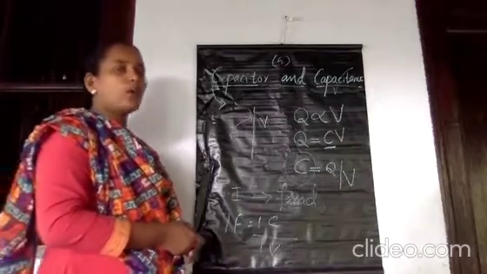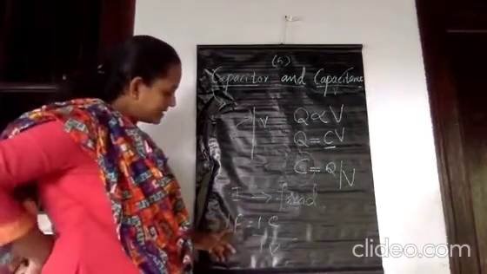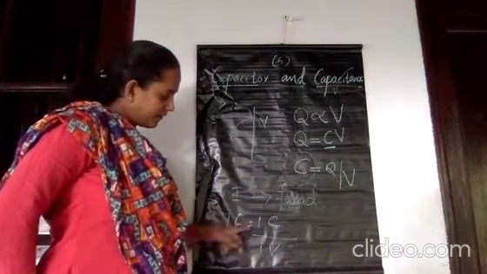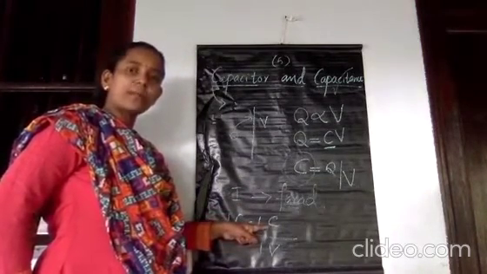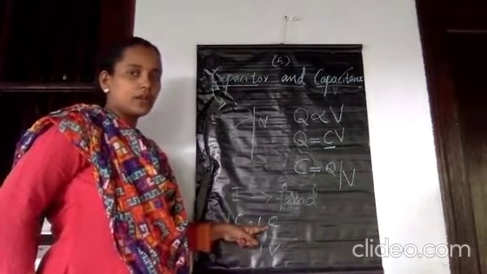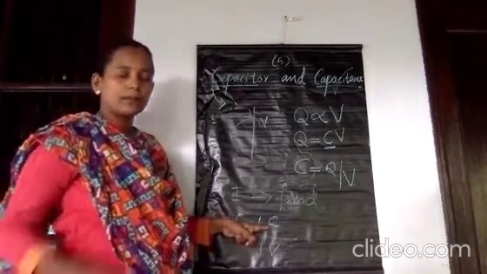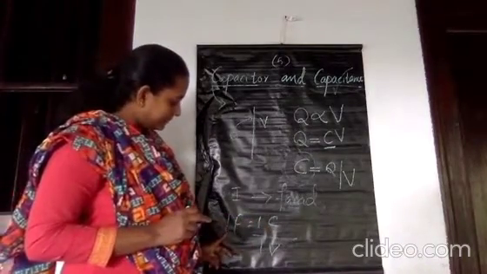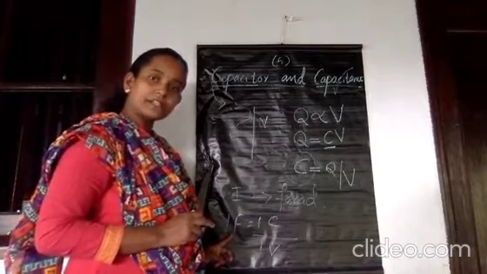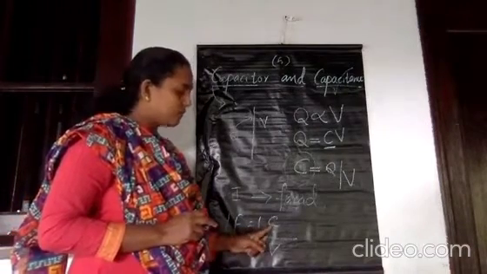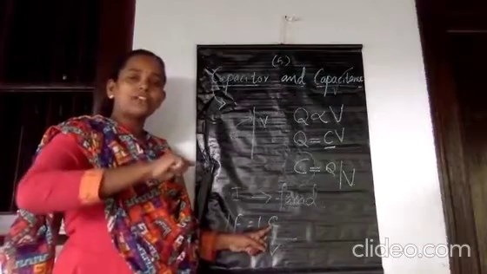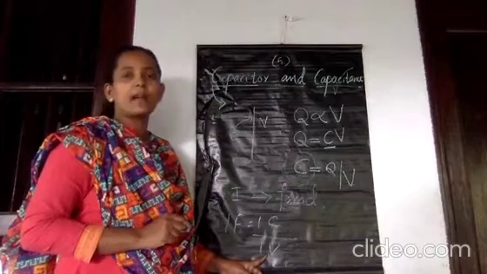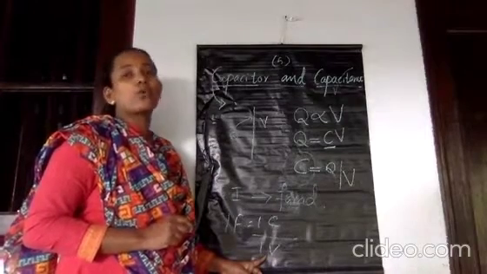Then how can you define 1 farad? The capacitance of a capacitor will be equal to 1 farad if 1 coulomb of charge is transferred from one plate of a conductor. I said to you, for a capacitor there are two metal conductors, two metallic bodies. So the capacitance of a capacitor is said to be 1 farad if 1 coulomb of charge is transferred from one plate of a capacitor to another plate by applying how much potential difference between the plates? By applying a potential difference of 1 volt.